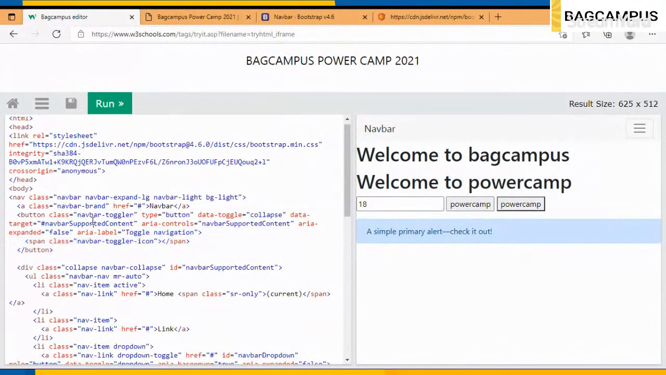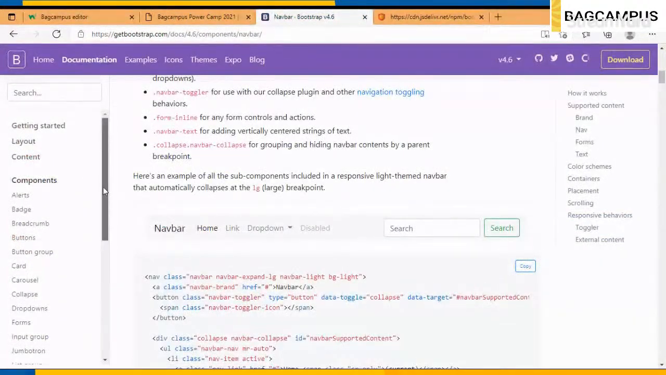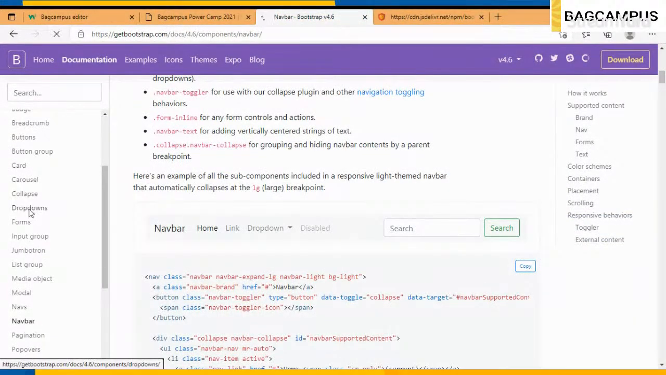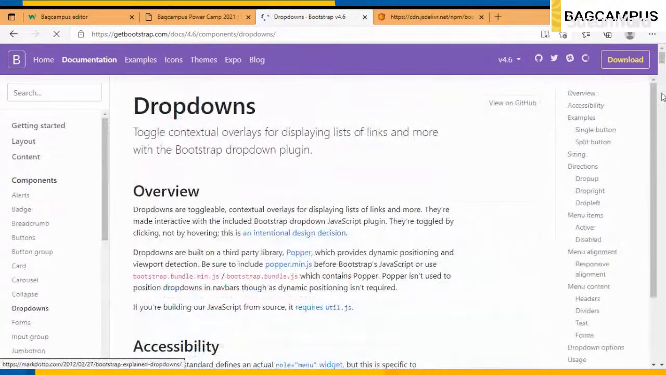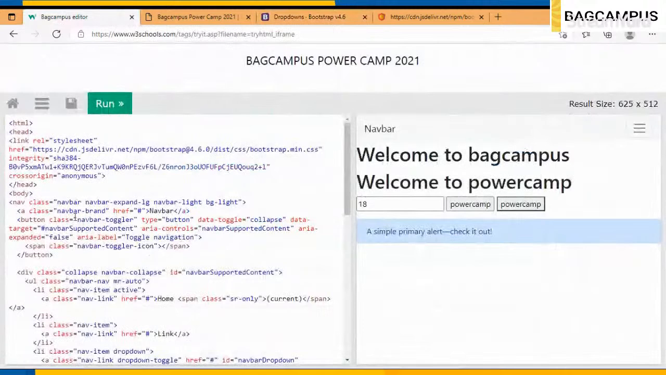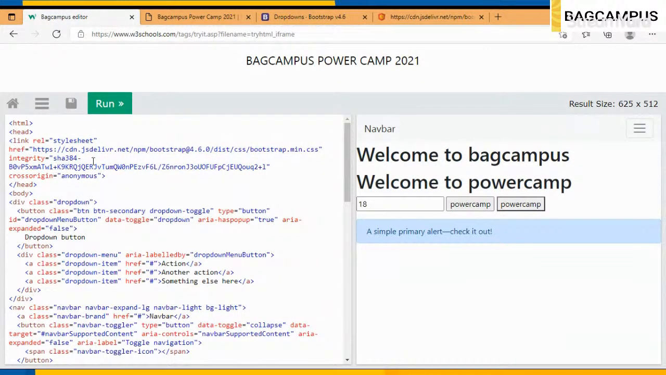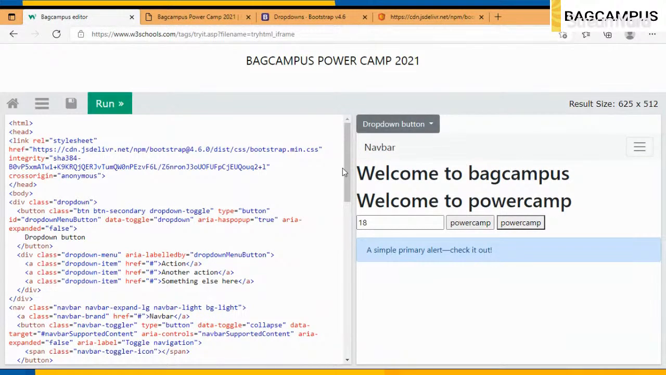Okay, so this is the navbar and all this. So this is what Bootstrap is. Dropdown. I will use a dropdown up here. Copy it, and I will use it for the navbar. Okay, this is a dropdown button. That's all.